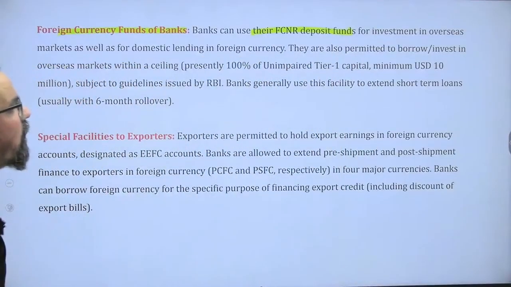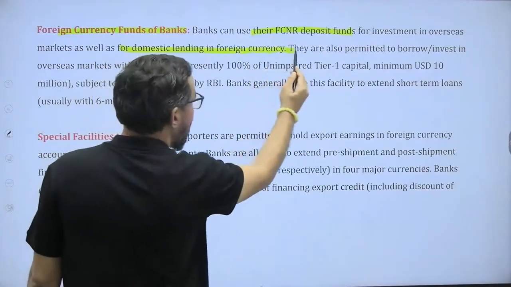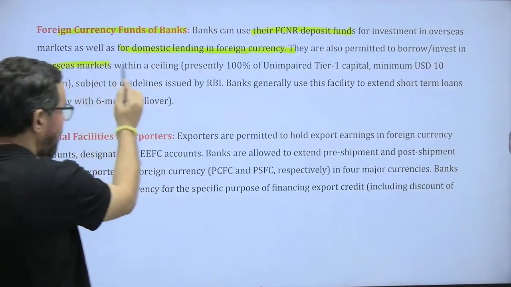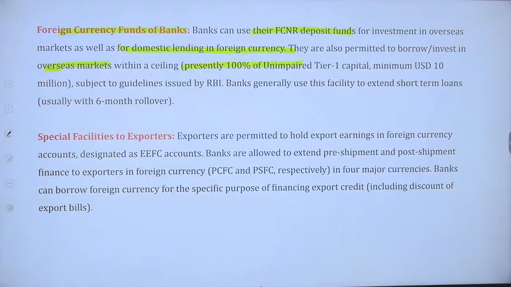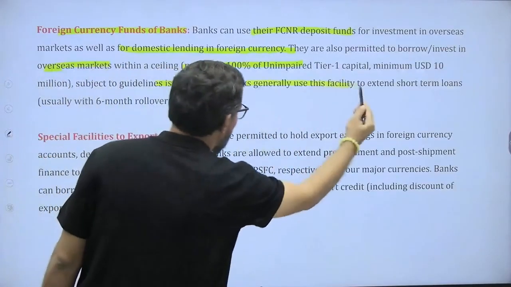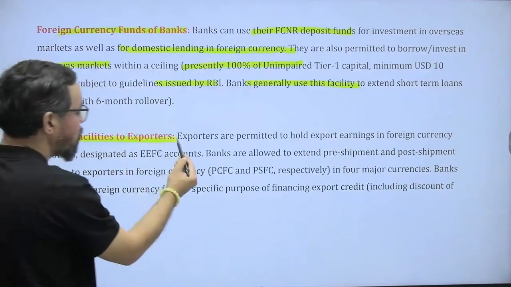Deposits funds for investment in overseas market as well as for domestic lending in foreign currency. They are also permitted to borrow or invest in overseas market within a ceiling limit of 100% of unimpaired tier 1 capital and minimum 10 million US dollar, subject to guidelines by RBI. The bank generally uses this facility to extend short-term loans, usually up to 6 month rollovers, to different parties. Special facilities to the exporters.